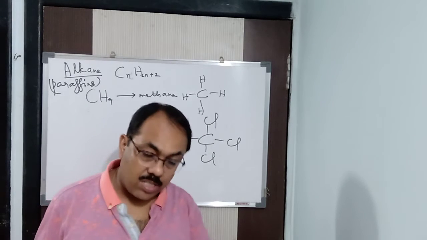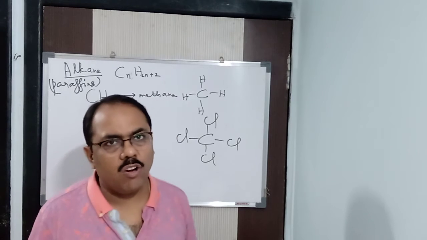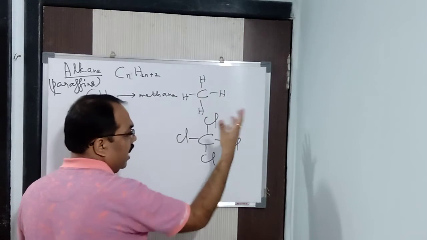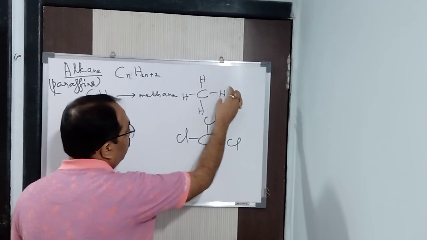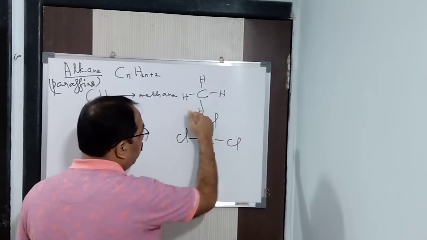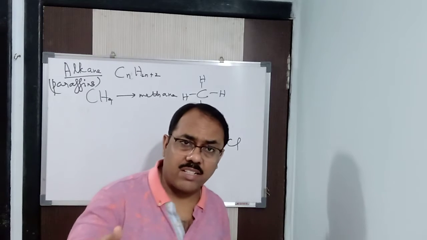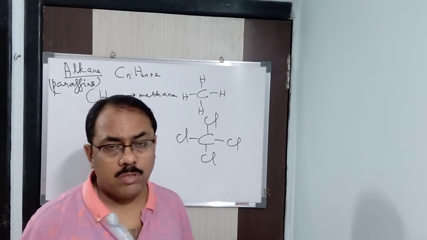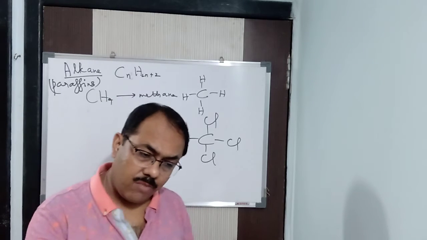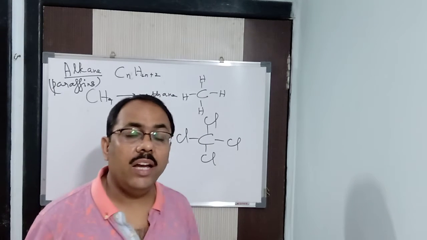Now, what are the characteristics of saturated compounds? They undergo substitution reactions because they are already stable. Suppose, when I teach alkanes, an alkane reacts with chlorine or any other atoms. Then one atom or two atoms of hydrogen will be replaced by some other atoms. For example, when methane reacts with chlorine, a step by step reaction takes place. First one atom of hydrogen is removed, then one chlorine is added. Again another hydrogen is removed, another chlorine is added.